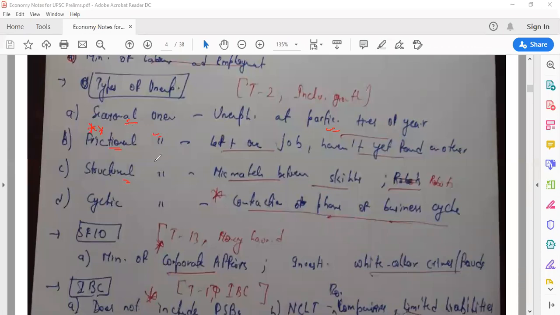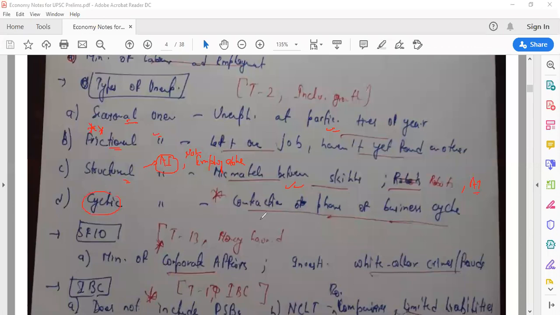Structural unemployment. Right now we're talking about AI and all that, that AI will take our jobs and all those things, right? So this is a mismatch between skills. Or sometimes foreign companies also said that Indian laborers are not employable. So this is structural unemployment, a mismatch between skills, like with robots or AI.